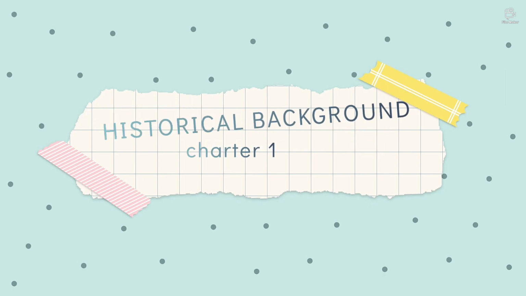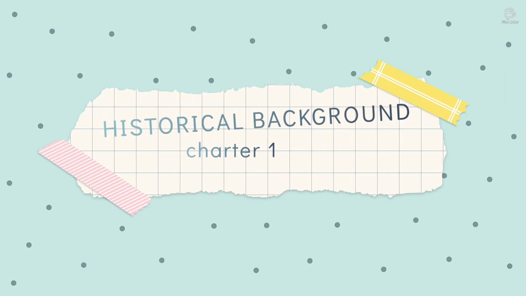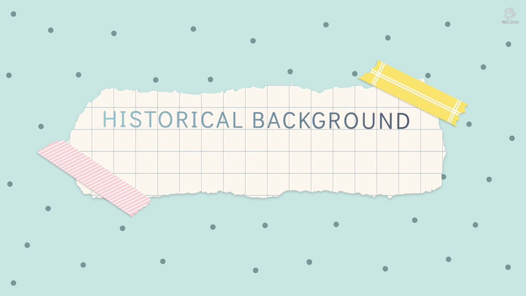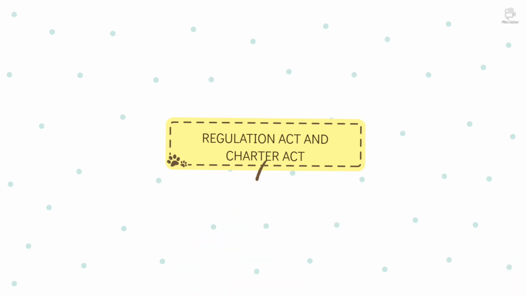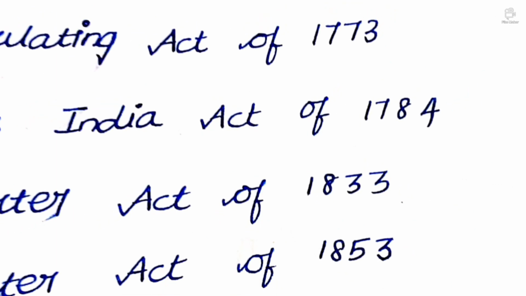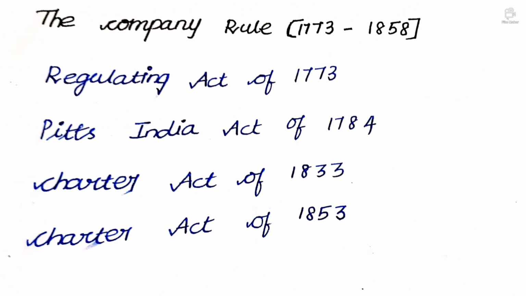Hi friends, in this video we are going to learn about historical background, chapter 1 of Lakshmikant. We are going to memorize all the acts and regulations easily. Let us see the historical background introduction first, then the Regulating Act of 1773 and Pitt's India Act, every act separately. Then we have one tabular column to differentiate them so we can memorize easily. Be patient and watch the video till the end.